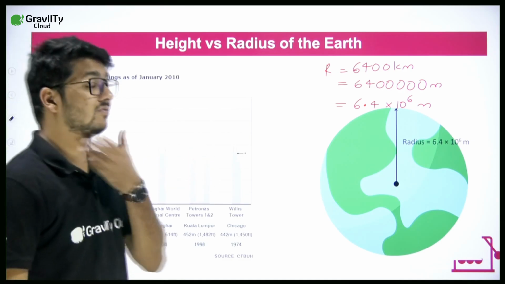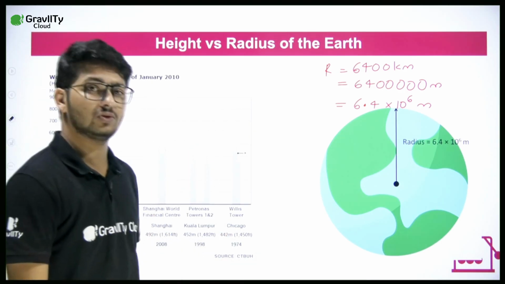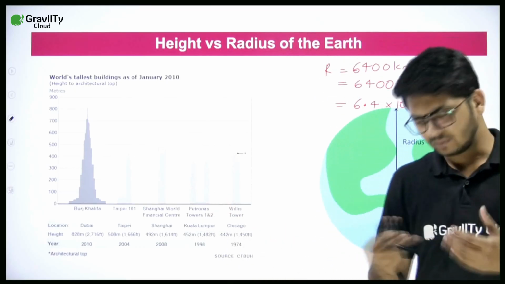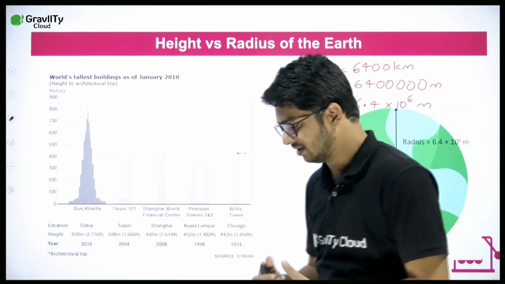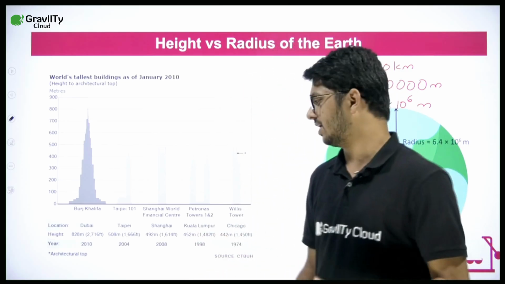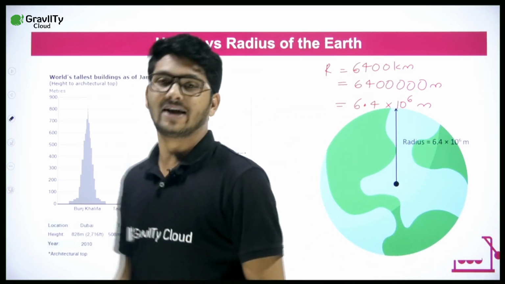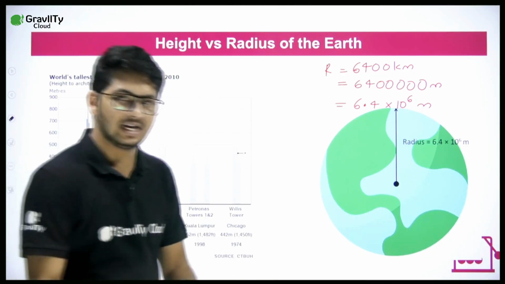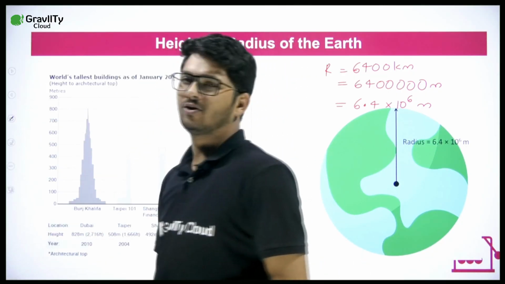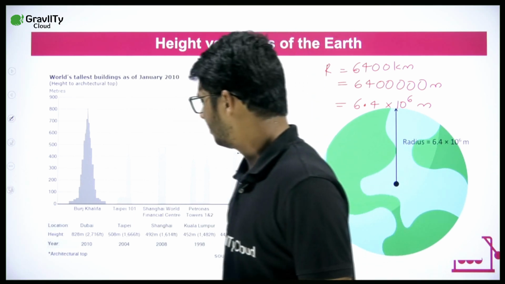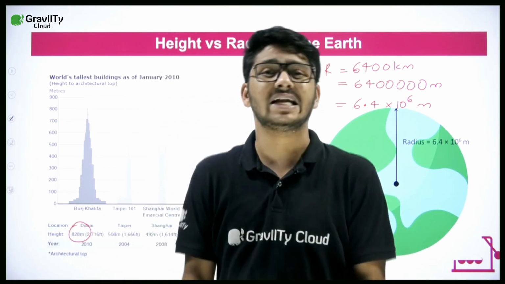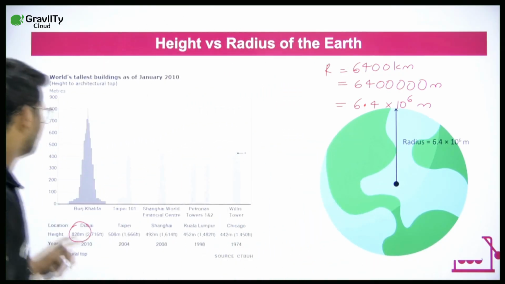So it is 6,400 kilometers. It is huge. But compare that to one of the highest buildings built by humans. For example, Burj Khalifa, right? Burj Khalifa is the tallest building that humans have built until today. Do you know what is the height of Burj Khalifa? It's around 828 meters. That's it. Where is 828?